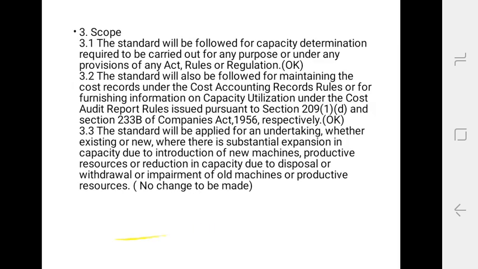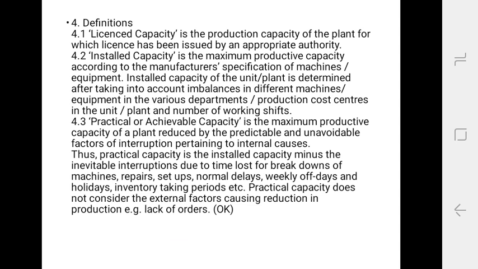And after that, I'll tell you the definitions. License capacity is the productivity capacity of the plant for which license has been issued by the appropriate authority. Then next one is installed capacity, which is the maximum productivity capacity according to the manufacturer specification of a machine, equipment. Installed capacity of the unit or the plant is determined after taking into account imbalance in different machines, equipment in the various departments or production cost center in the unit, plant and number of working shifts.